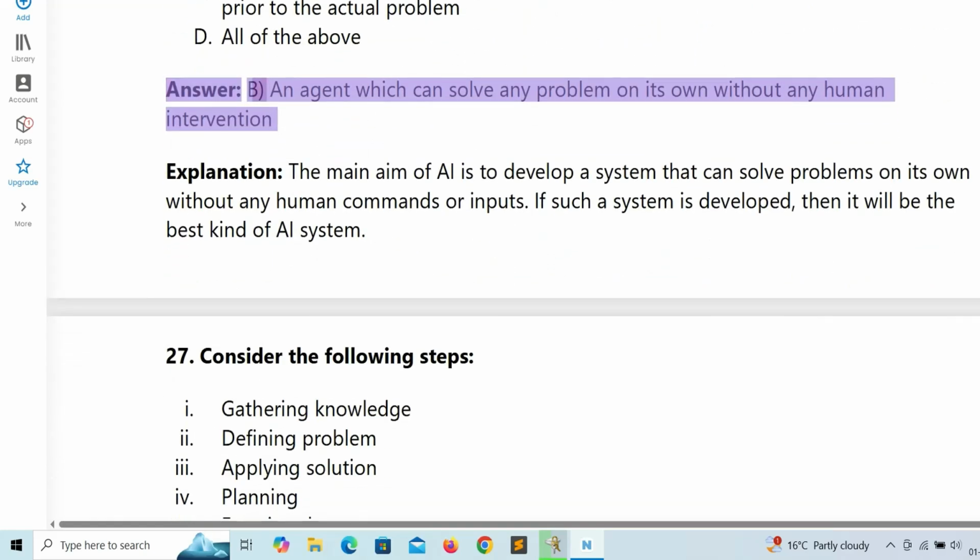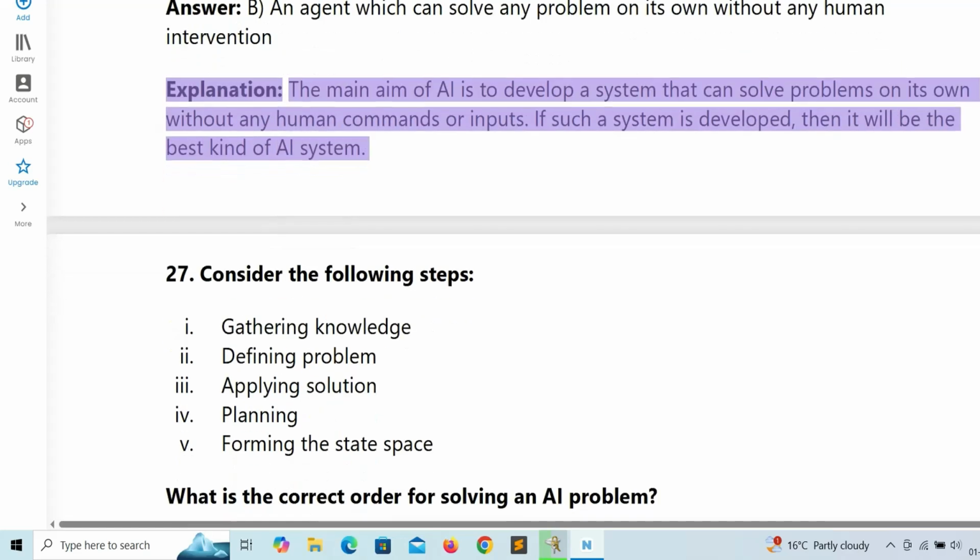Answer: B. An agent which can solve any problem on its own without any human intervention. Explanation: The main aim of AI is to develop a system that can solve problems on its own without any human commands or inputs. If such a system is developed, then it will be the best kind of AI system.